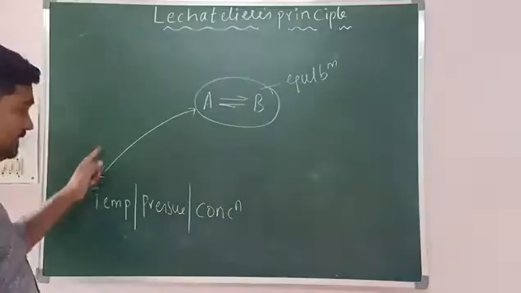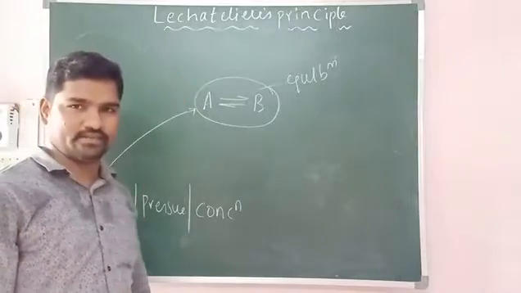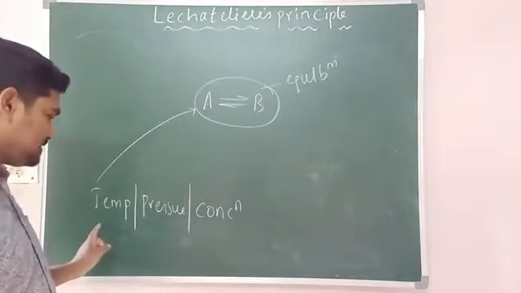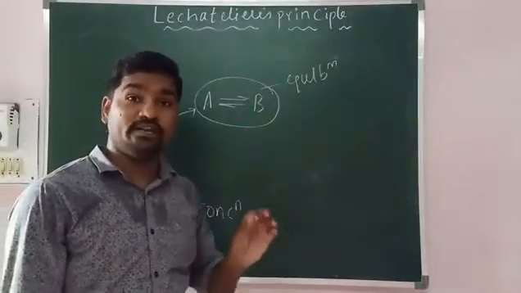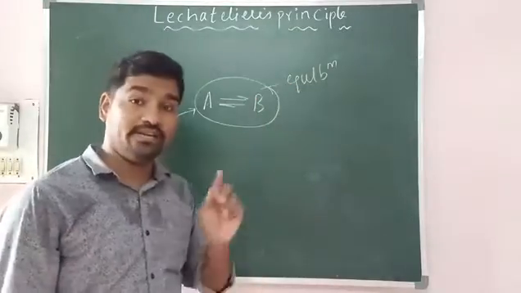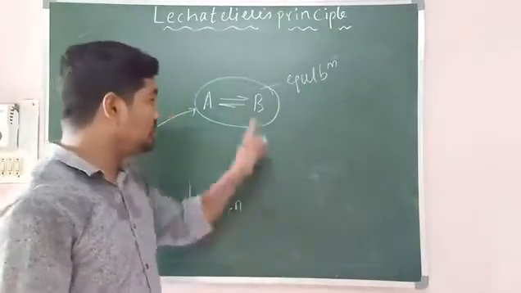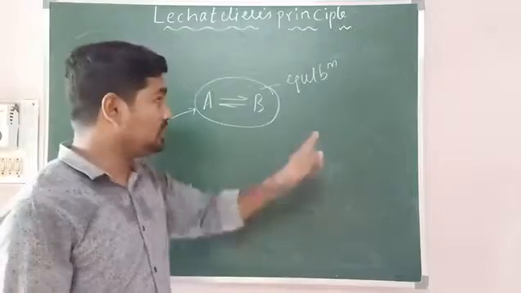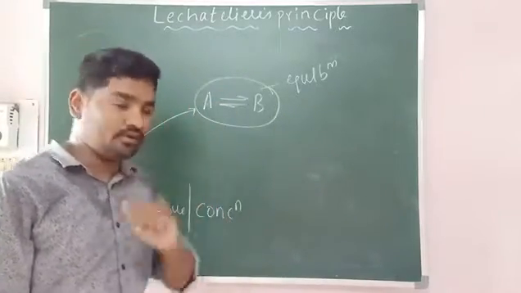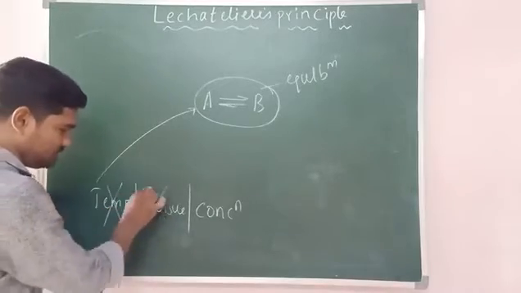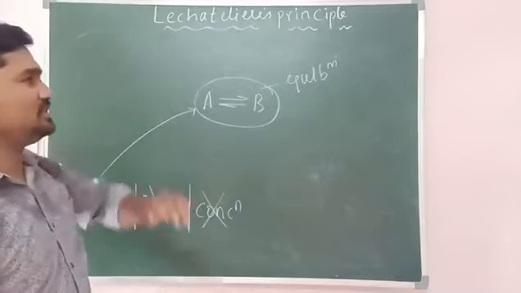But when the physical quantities are disturbed externally, that means if you are changing the system's temperature, pressure and concentration externally, then equilibrium will get disturbed. Now equilibrium is not going to support forward and backward equally. So equilibrium will either support forward more or backward more in order to remove this change. That is your Le Chatelier's principle.